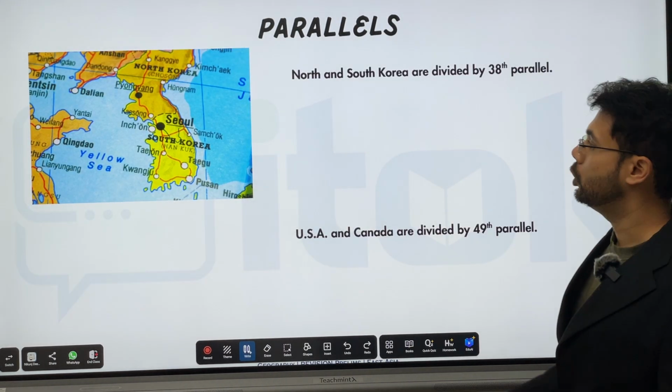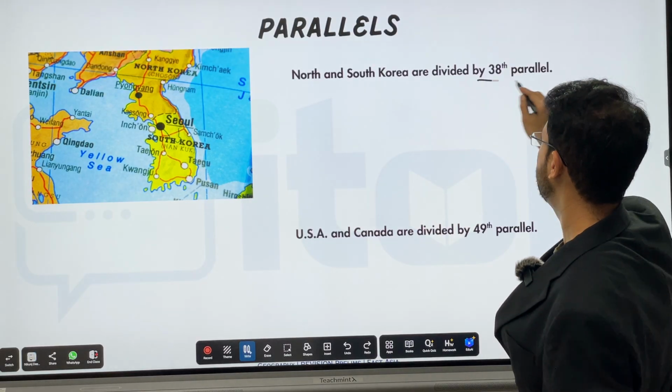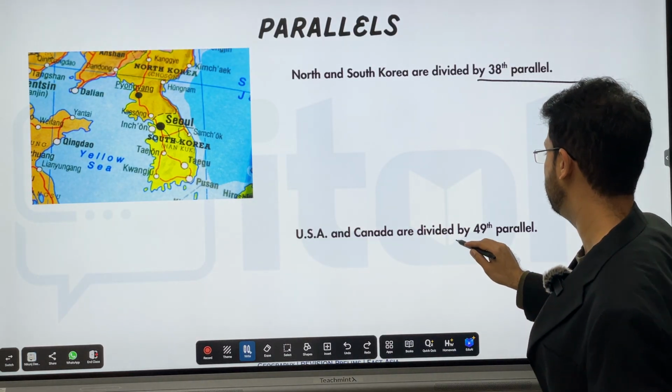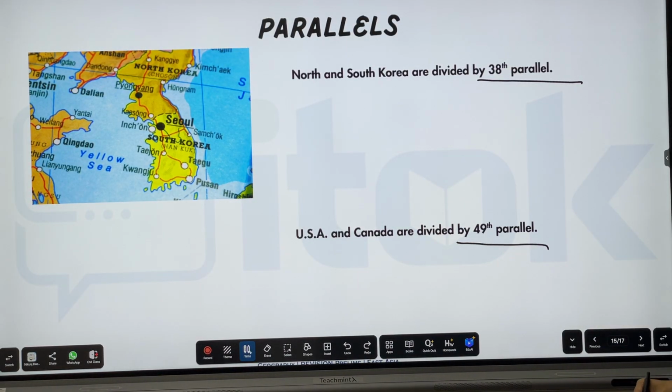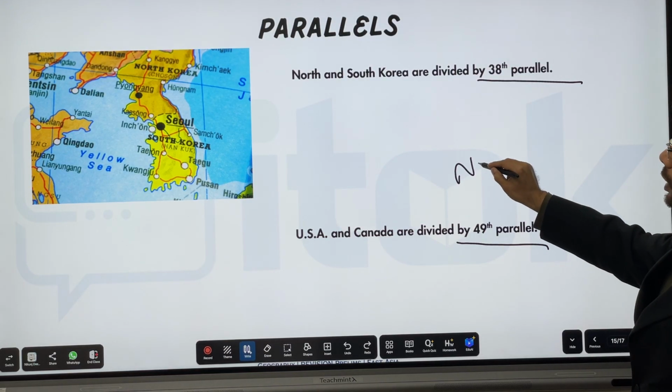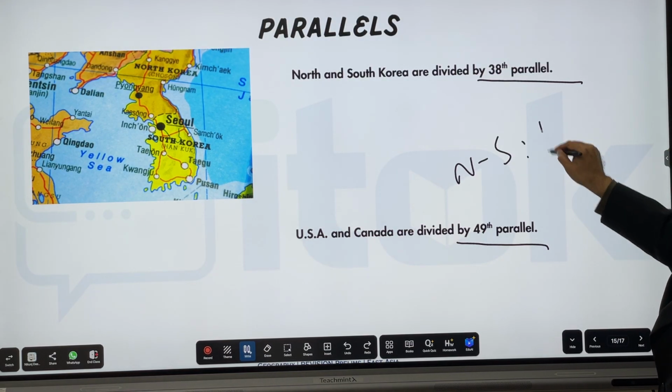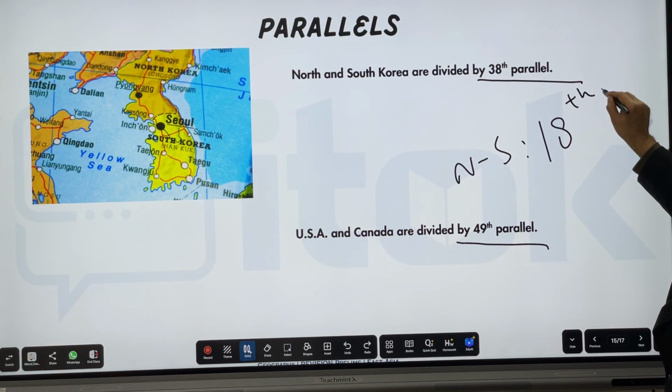Korea. North and South Korea is divided by the 38th parallel. US and Canada divided by the 49th parallel. Earlier, North and South Vietnam were divided by the 17th parallel. You need to remember just these three.